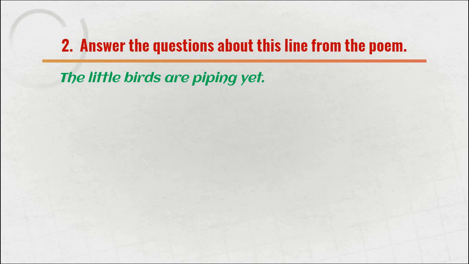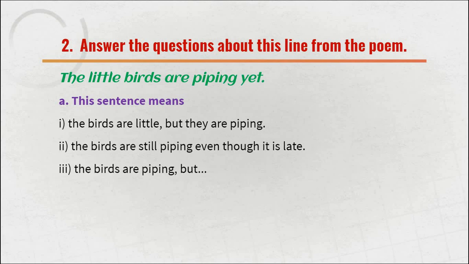Answer the questions about this line from the poem. The line presented here is: the little birds are piping yet. What does this sentence mean? The birds are little, but they are piping. The birds are still piping even though it's late. The birds are piping birds. I think it's the second one. The birds are still piping even though it's late.